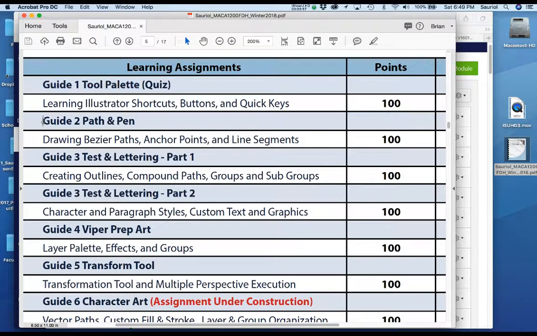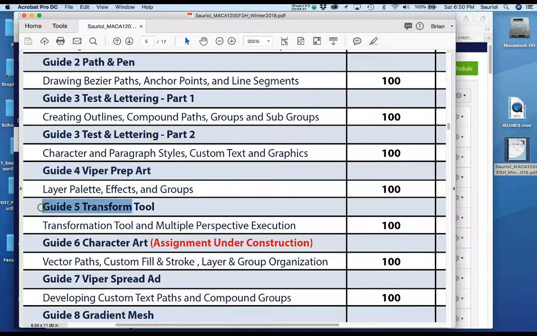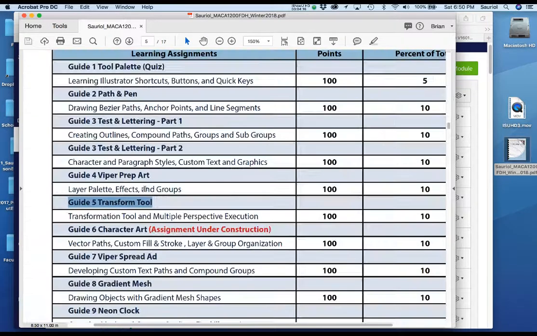I want you to do then the first assignment, which is the Guide 2 pen and path. Then there's 2 Guide 3 assignments. There's part 1, which is the lettering, and there is another part 2, which is actually assembling an ad. Then there's a real quick one, which I call the Viper Prep Art. Then there's getting used to the transform tool here. But you can keep on going.